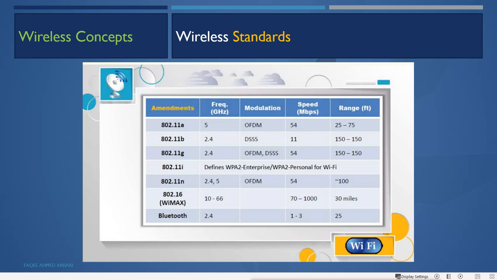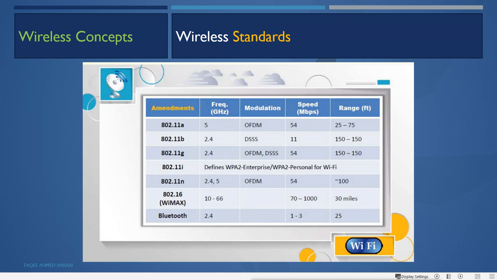Remember, when they designed this wireless network, they had not thought about security. In those old times, nobody was thinking about the security problems it could create. So when they designed it, they designed it just for connectivity, not for security purposes. After they faced some security problems, they released this 802.11i standard for securing the wireless network.